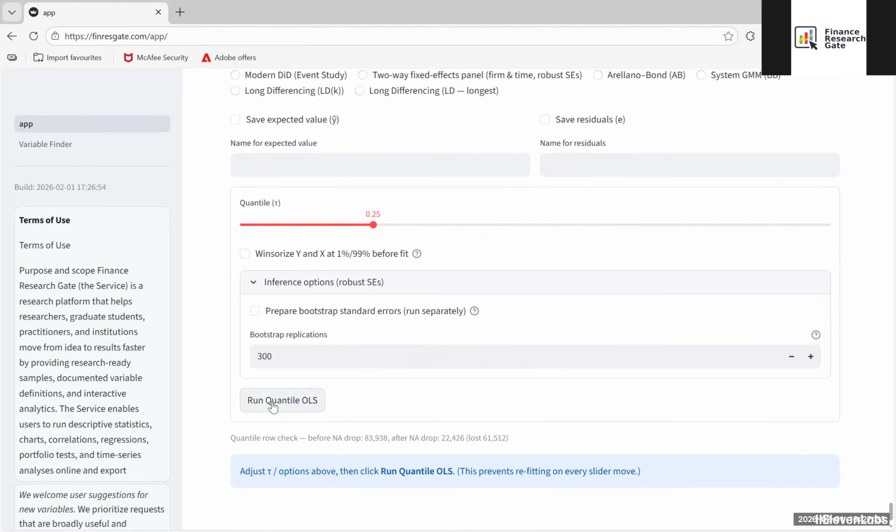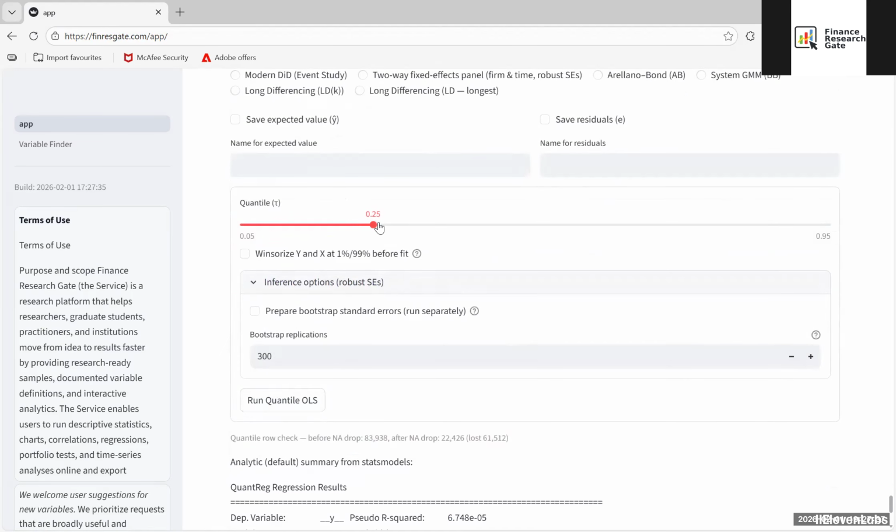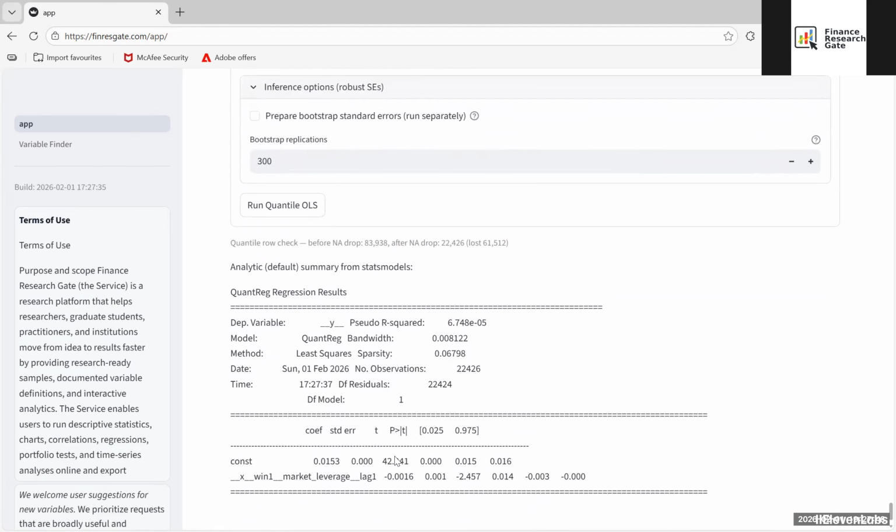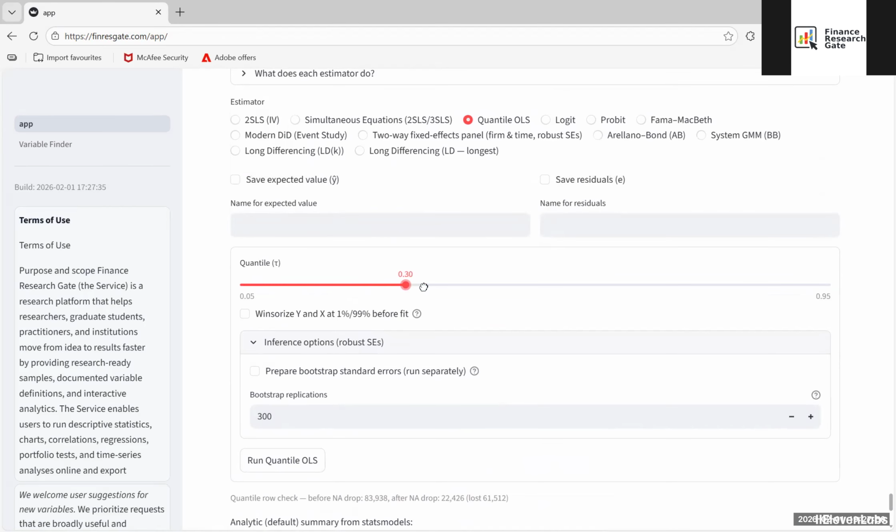Now, if I were to implement this methodology and then run the quantile regression specifically targeting those firms that exhibit low investment activity, the observed effect would then be considerably smaller in magnitude compared to what is typically reported by a standard OLS regression. But what if I were to substantially increase the quantile and specifically focus on companies that exhibit a much higher investment ratio? For instance, to give a concrete example, let's set that benchmark at 75%.